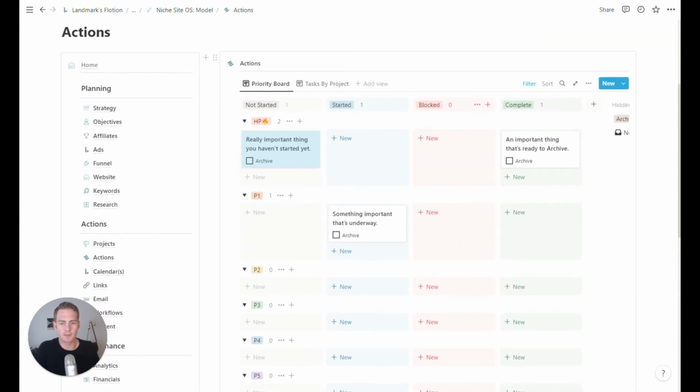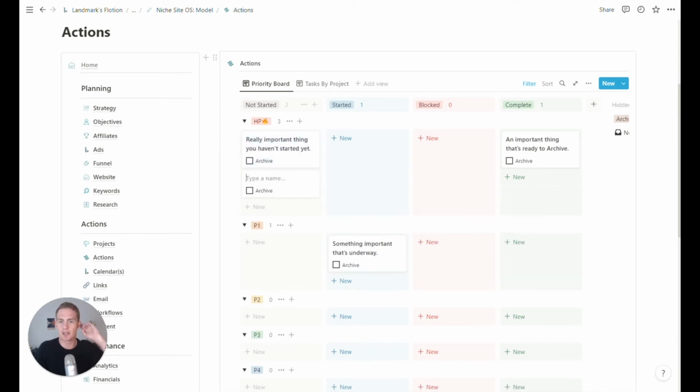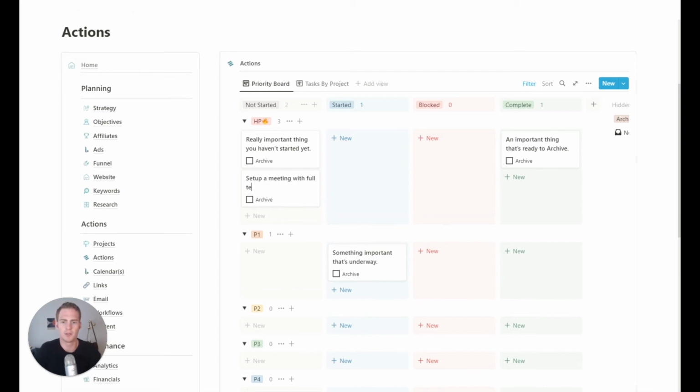So we can create tasks directly from this board. We might have a new task related to that project, which we just created, which was about the content creation flow. So let's just say, set up a meeting with full team. Wow, what a boring task.